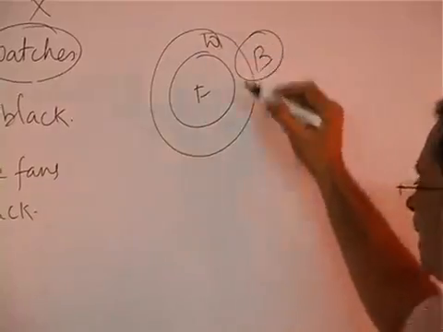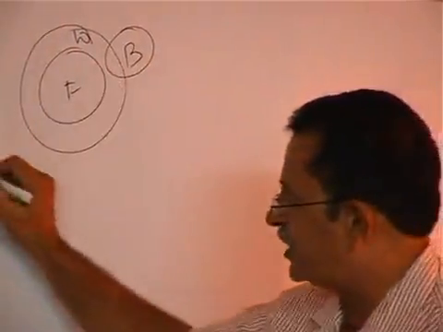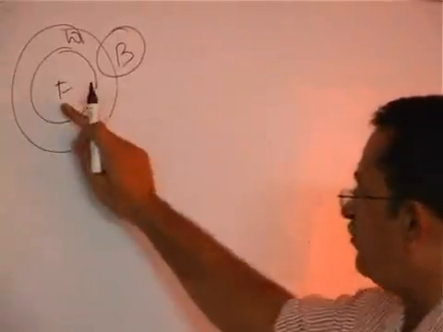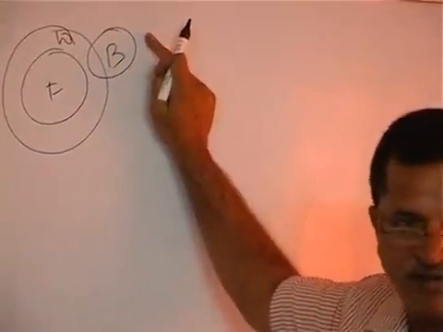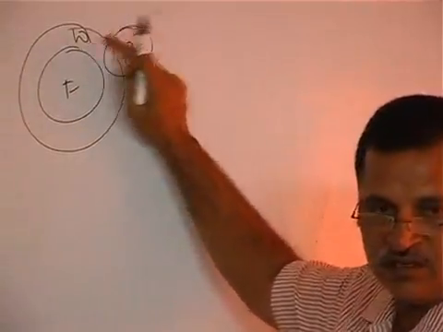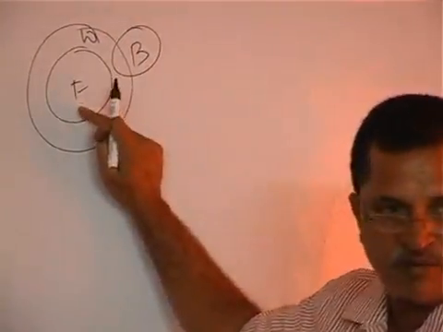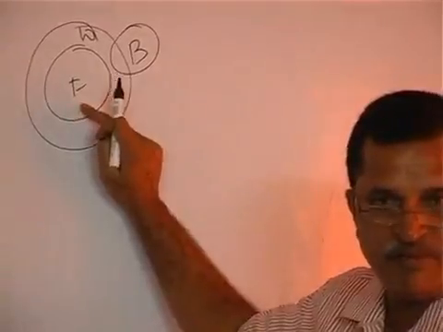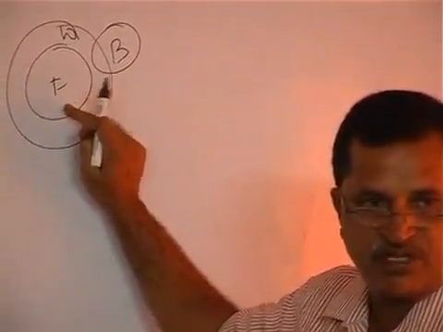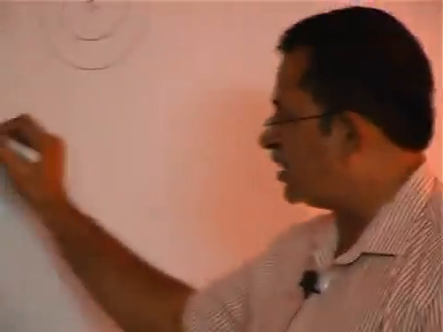Some watches are black. All watches are fans cannot follow. Some fans are black, will it follow? Cannot follow, because all fans are watches. In the some watches that we are taking, these fans may include or may not include. When we say may include or may not include and we are not sure, then we are not supposed to say about that conclusion. Understand? So both the conclusions will not follow.